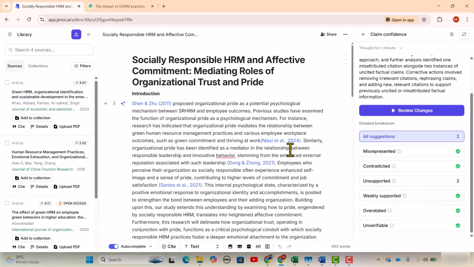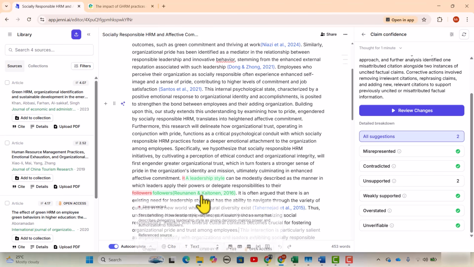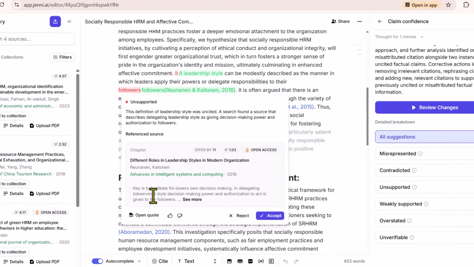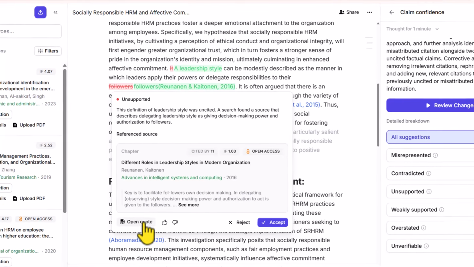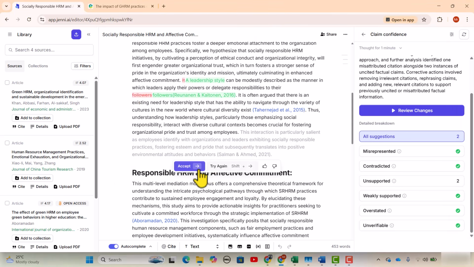After accepting this suggestion, let's just scroll down. Here you can see Jenni has provided us another suggestion, and it has suggested this particular citation for this text. Let's click this highlighted part, and from here we can simply click this open quotes. If after reading this text we feel okay with this citation, we can click this arrow, and then from here we can simply click this accept.